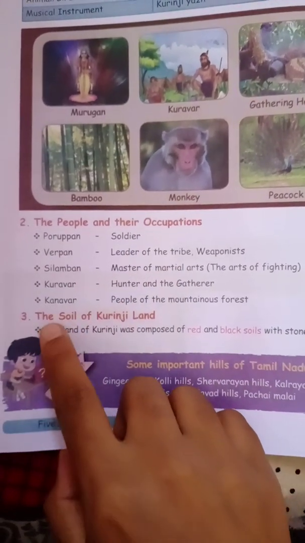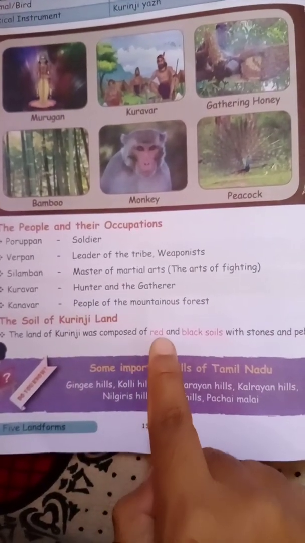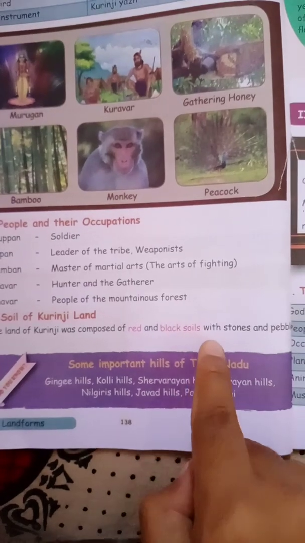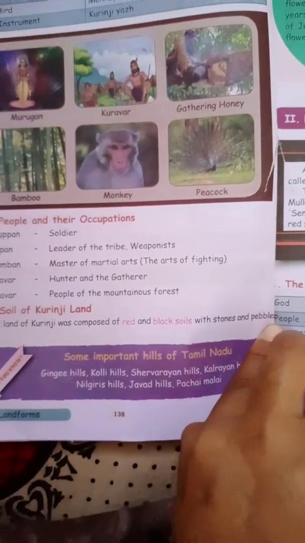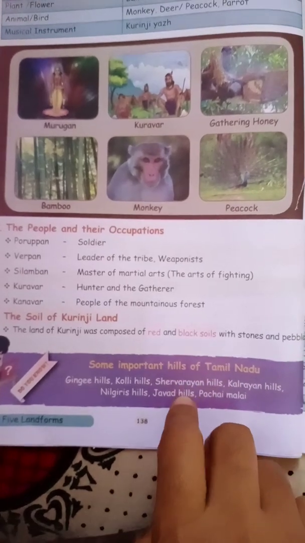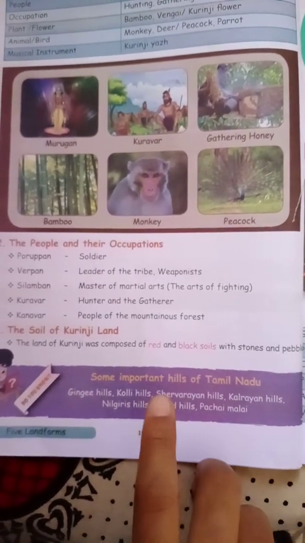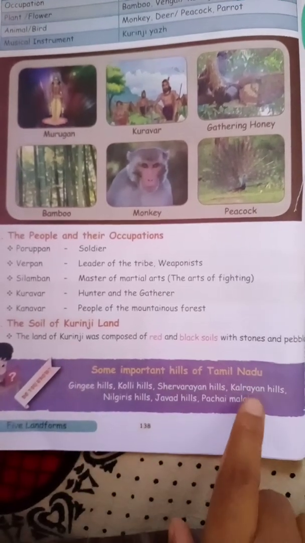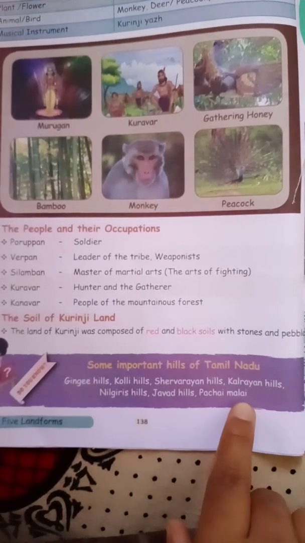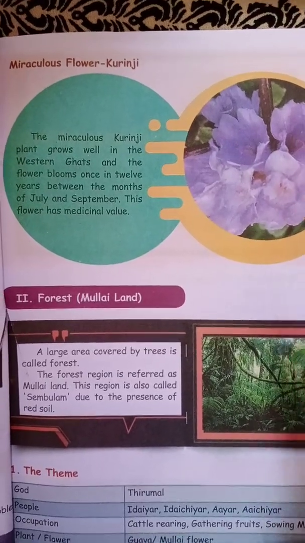Then finally, the soil of Kurinji Land. The land of Kurinji was composed of red and black soils with stones and pebbles. Here they have given some important hills. Go through that, children.